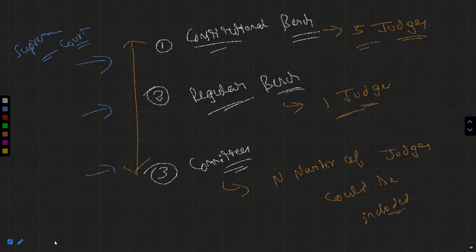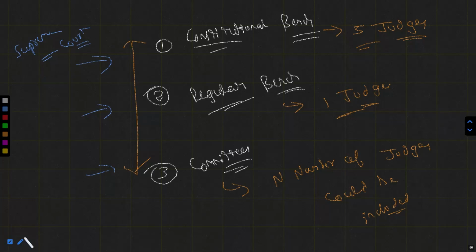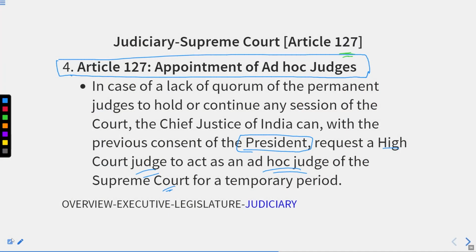That's why, in such a condition, to fulfill this kind of urgency, the Chief Justice of India has the power that, with the prior consent of the President, he could appoint any High Court judge as an ad hoc judge to act as a Supreme Court judge for a temporary period. So when the Supreme Court is running short of judicial staff, the Chief Justice of India, with the prior permission of the President, could appoint judges of the High Court to be part of it and act as ad hoc judges for the temporary period.